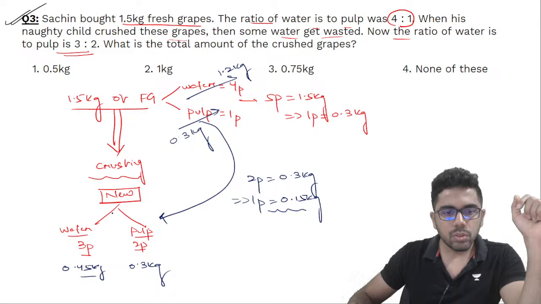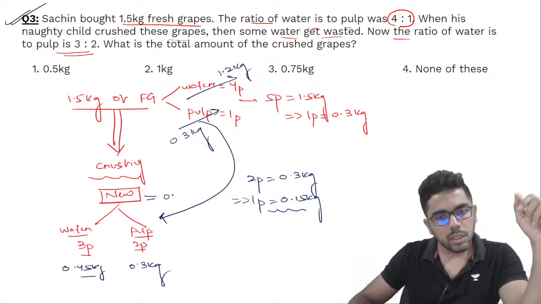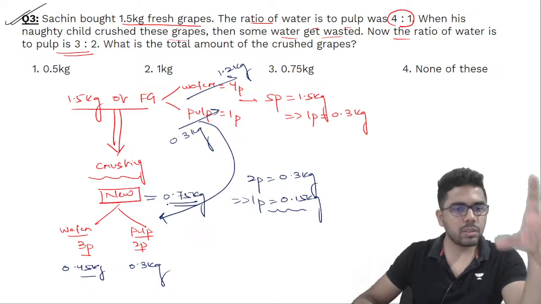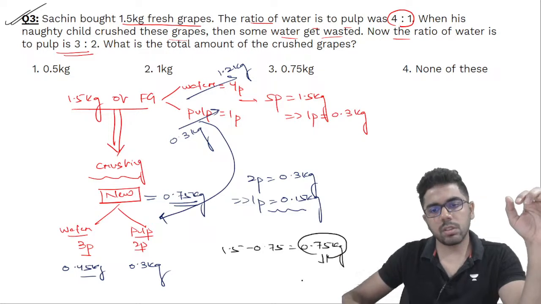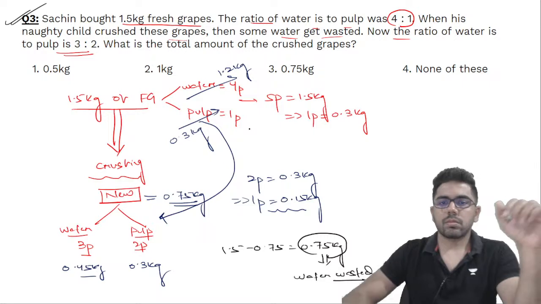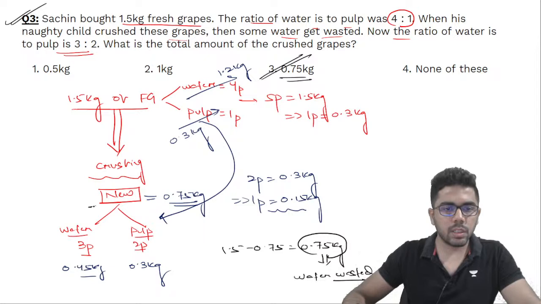So total this new after crushing 1.5 kg of fresh grapes, I am left with 0.75 kg of grapes. So that means initially I had 1.5, now I have 0.75. तो ये जो difference create हुआ, 0.75 kg. What is this difference? This is the amount of water wasted, isn't it? So what is the total amount of the crushed grapes? वो तो आ ही गया, ये तो पूछ नहीं रहा है. But 0.75 kg जो new, this is crushed grapes.